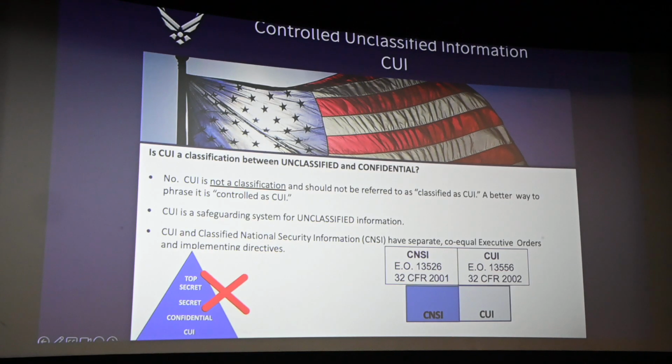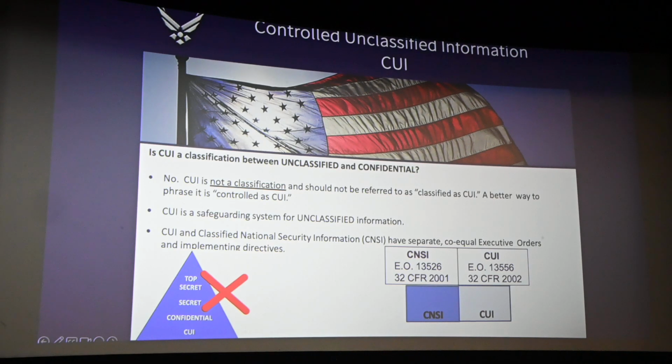Is CUI a classification between unclassified and confidential? No, it's not. CUI is not a classification and should not be referred to as classified CUI. CUI is a safeguarding system for unclassified information.